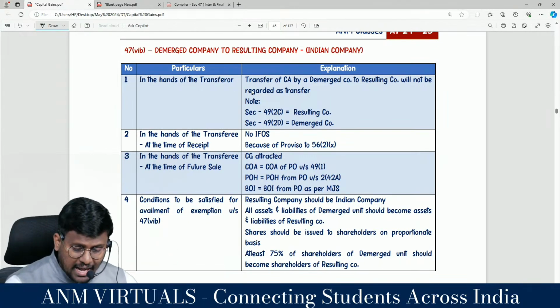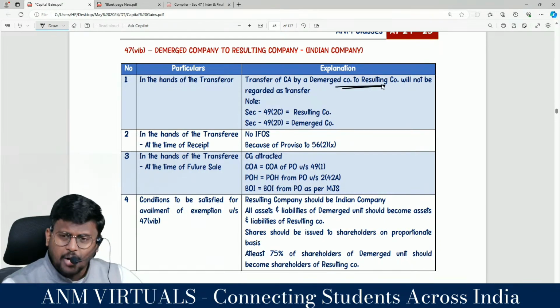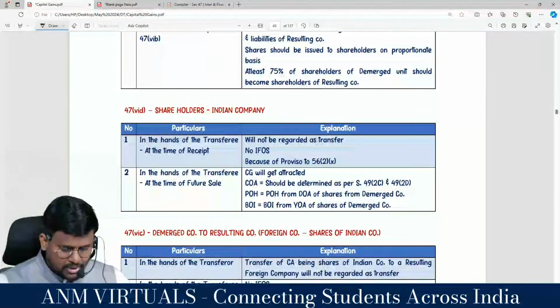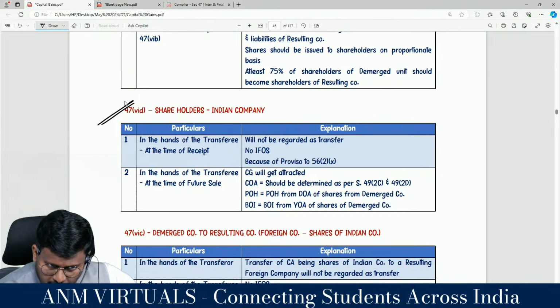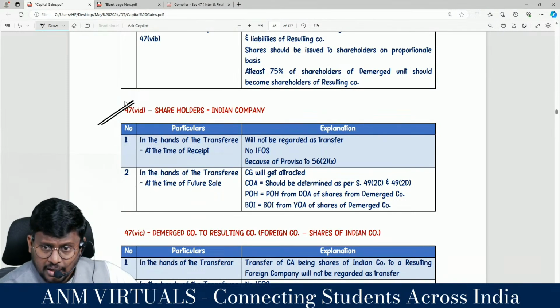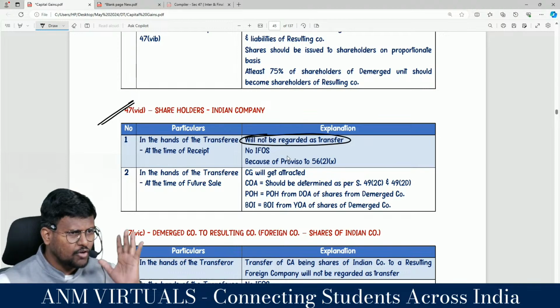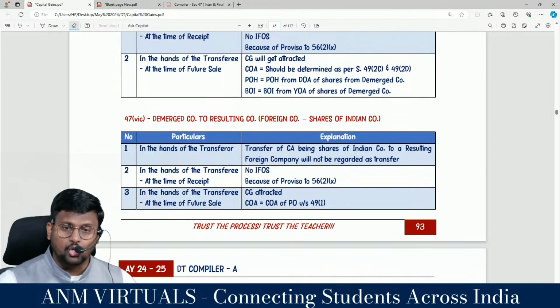Correct? So transfer of an asset, a capital asset, by a demerged company to the resulting company will not be regarded as transfer in the hands of the company. Now in the hands of the shareholder, my dear lovable students, shareholders receive the shares of the resulting company for reduction of value of the demerged company shares. This will not be regarded as transfer. No NOS because of proviso to section 56 subsection 2 clause 10. I'm moving into the next discussion.